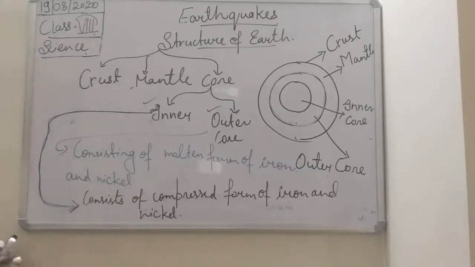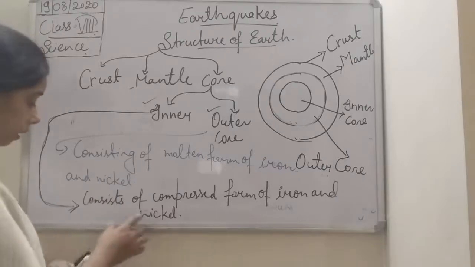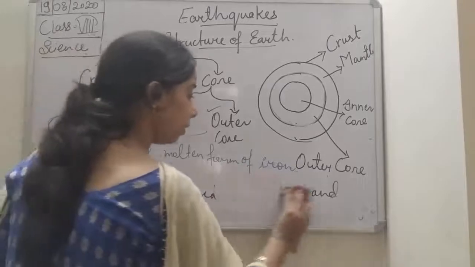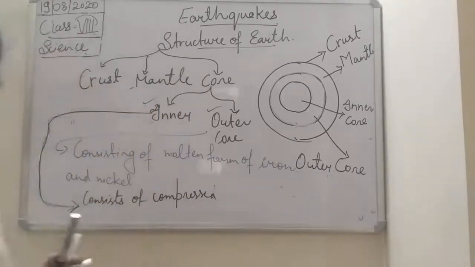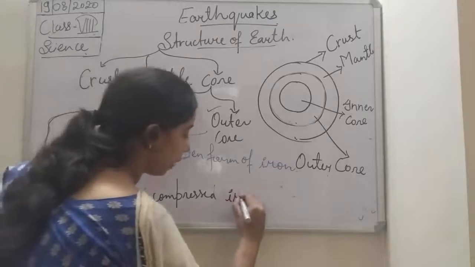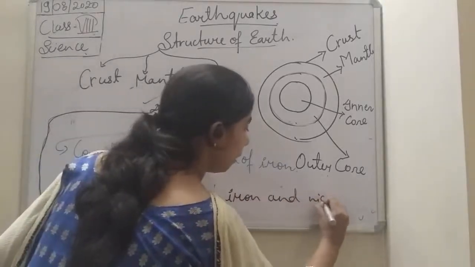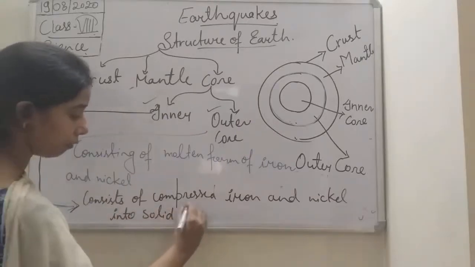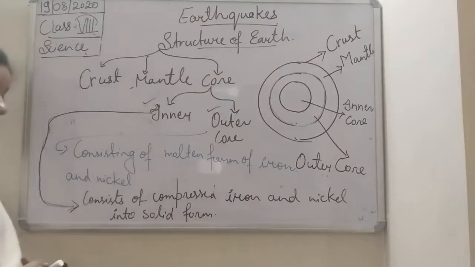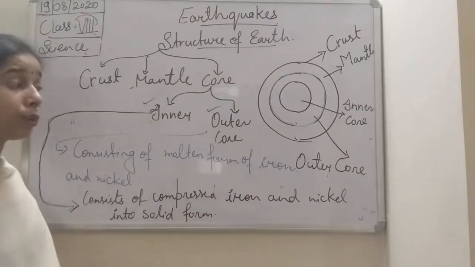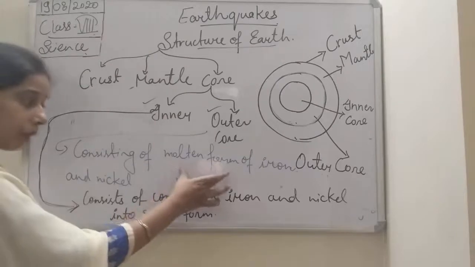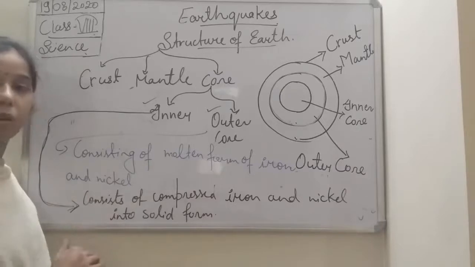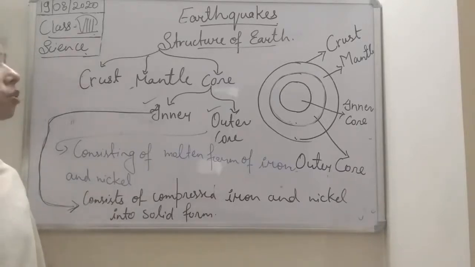So we can write here that in the inner core, due to very high pressure, this molten, liquid form of iron and nickel gets compressed into solid form. So this is the structure of the earth.